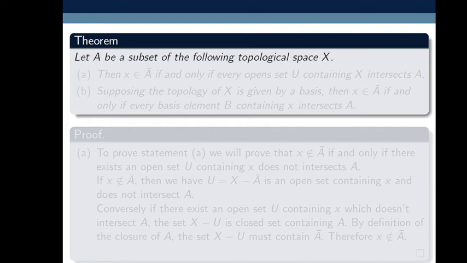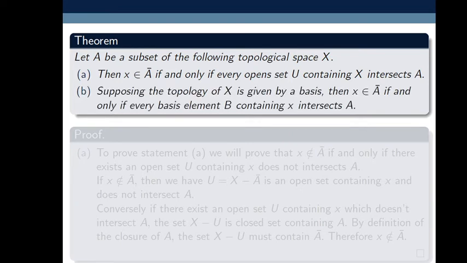So let's have the theorem. Let A be a subset of the topological space X. Then, statement A: X belongs to closure of A if and only if every open set U containing X intersects A. Statement B: supposing the topology of X is given by a basis, then X belongs to closure of A if and only if every basis element B containing X intersects A.